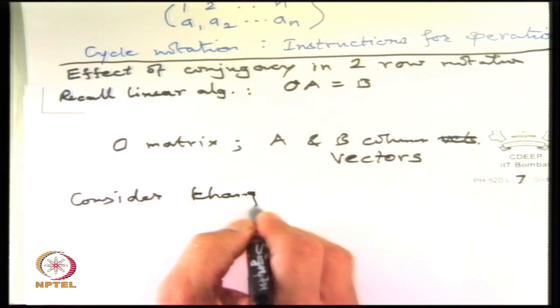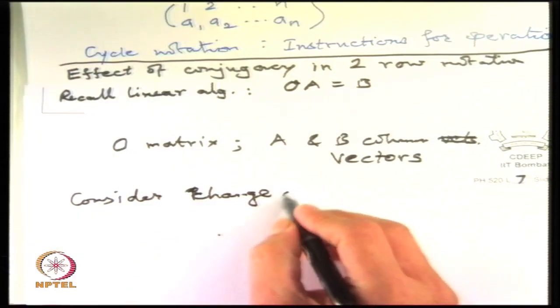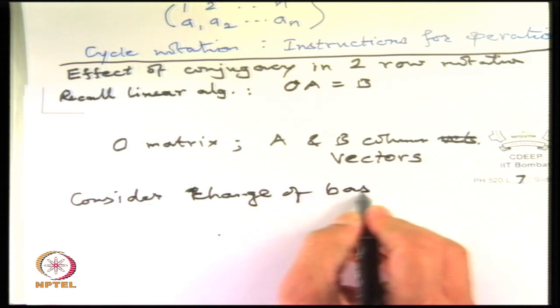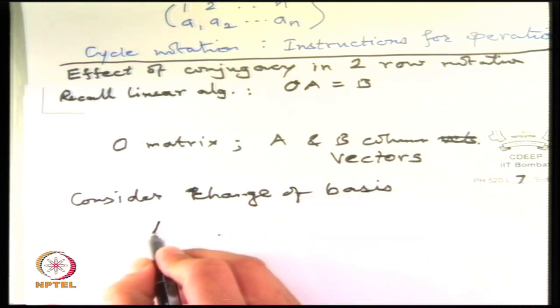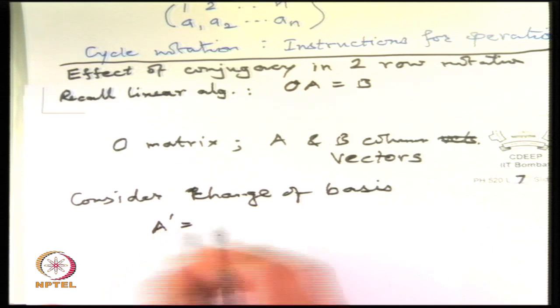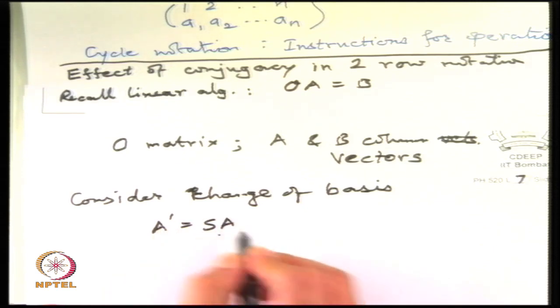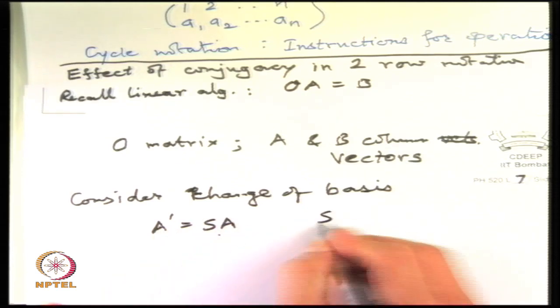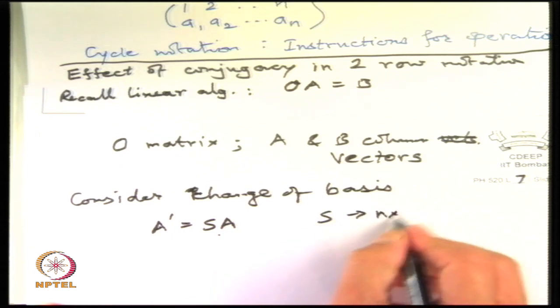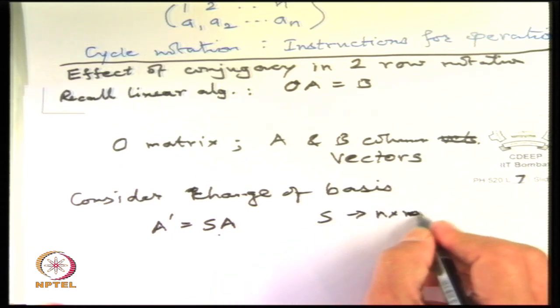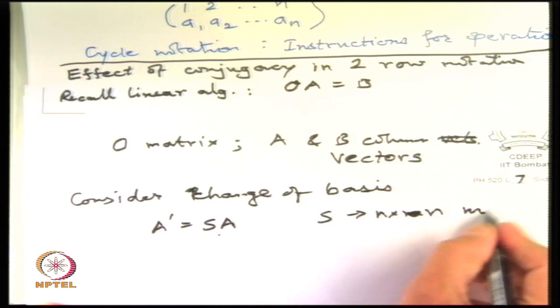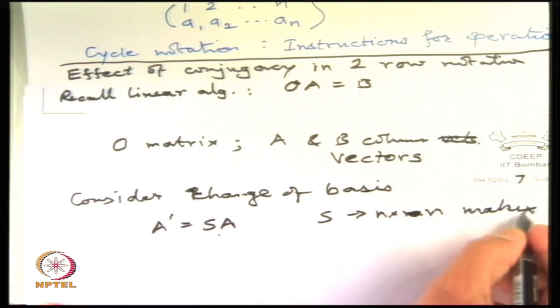So consider a basis transformation: A prime equal to S times A, where S is again an n by n matrix, which should be non-singular.